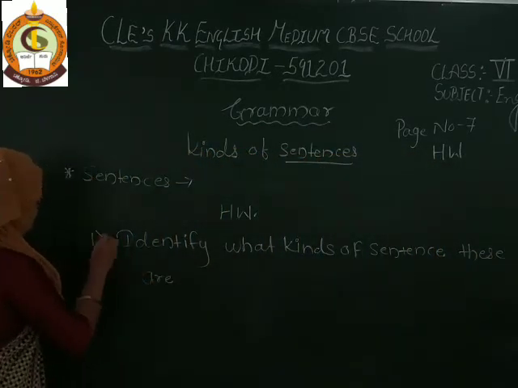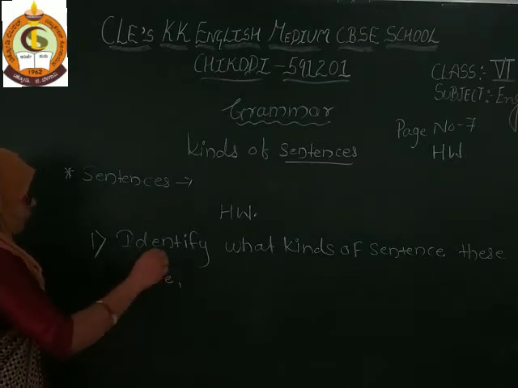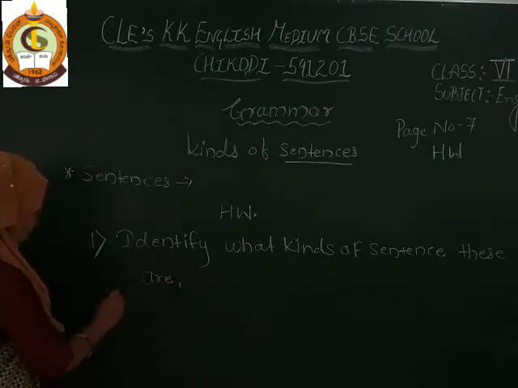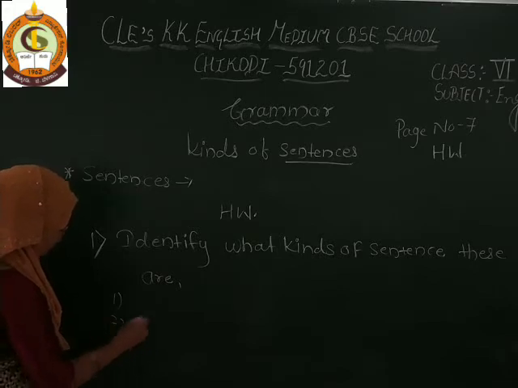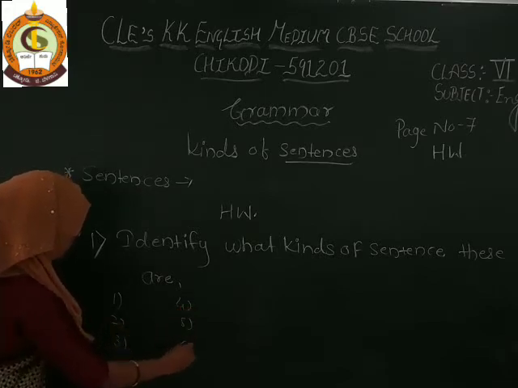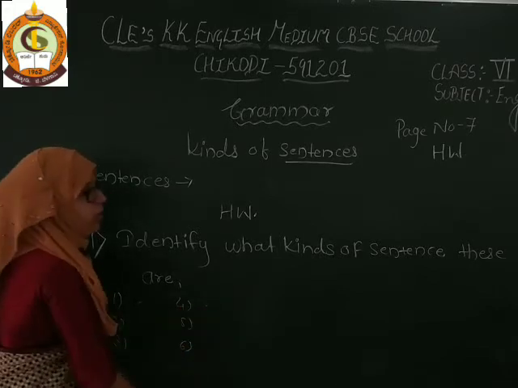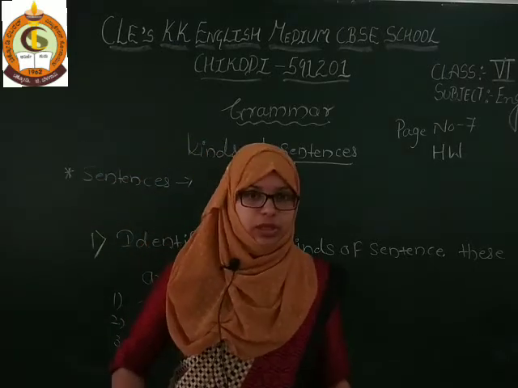There are 6 sentences. You have to solve them, write them down, and send them to me.